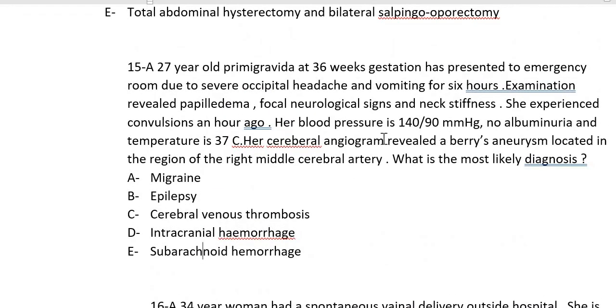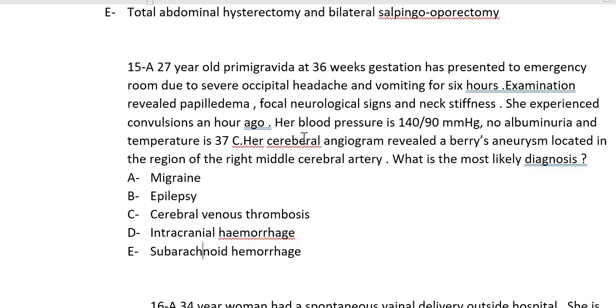BP is normal here, right? And there are convulsions, but in epilepsy, nobody is going to have neck stiffness. And in epilepsy, there will be a history, and here there is papilledema, so it means that something is there. And whenever they tell you about the occipital headache, it is because in PET also mostly the patients will have occipital headache.